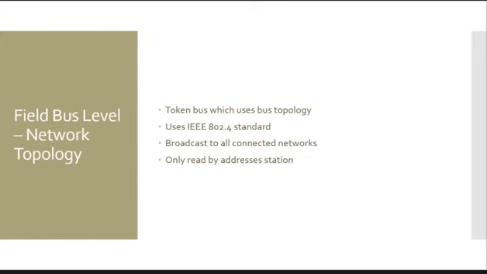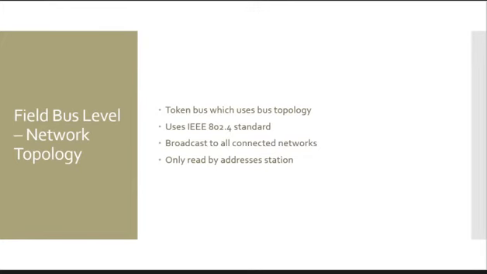At the field bus level, the network topology chosen is bus topology. Usually token passing is used with either the bus topology or the ring topology. However, field buses usually use a bus topology. Therefore, the token bus would be chosen, which uses bus topology. Token bus uses the standard IEEE 802.4.